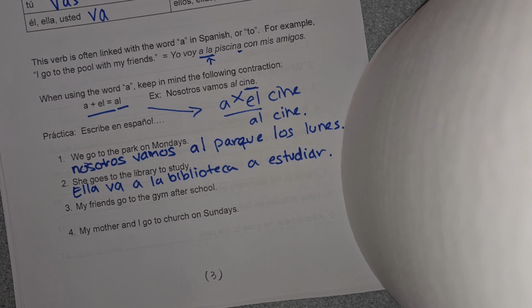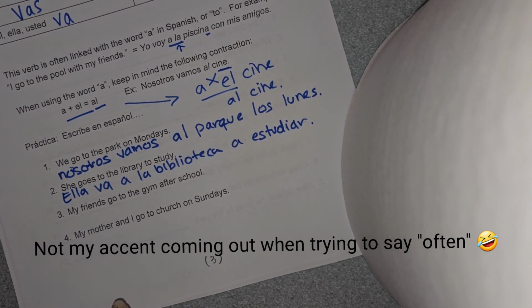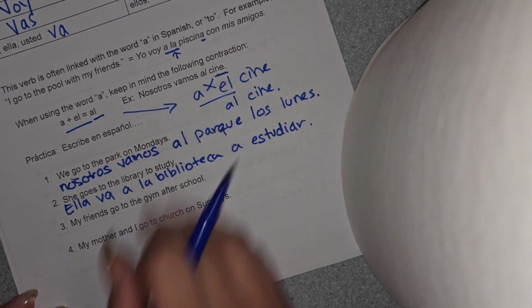So let's do number 3. Número 3, juntos, together. Juntos means together, by the way. I think I say that word often. Excuse me for the pausing. I'm very sick, so sorry if you hear me cough.